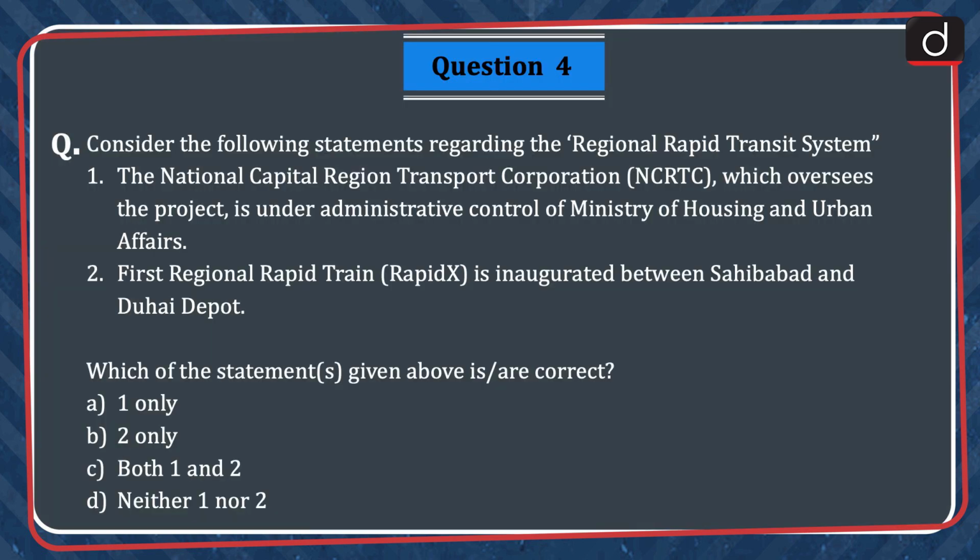Next question is, consider the following statements regarding the Regional Rapid Transit System. 1. The National Capital Region Transport Corporation, which oversees the project, is under administrative control of Ministry of Housing and Urban Affairs. 2. First Regional Rapid Train, that is Rapidex, is inaugurated between Sahibabad and Duhai Depot. Which of the statements given above is or are correct? 1 only, 2 only, both 1 and 2, or neither 1 nor 2? The correct answer is option C, both 1 and 2.